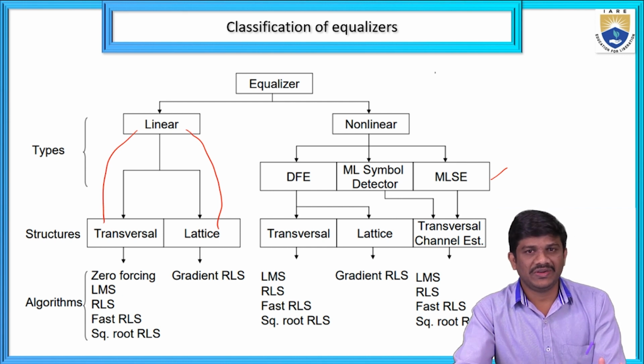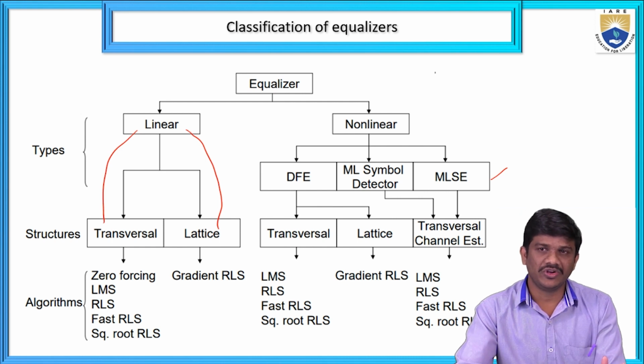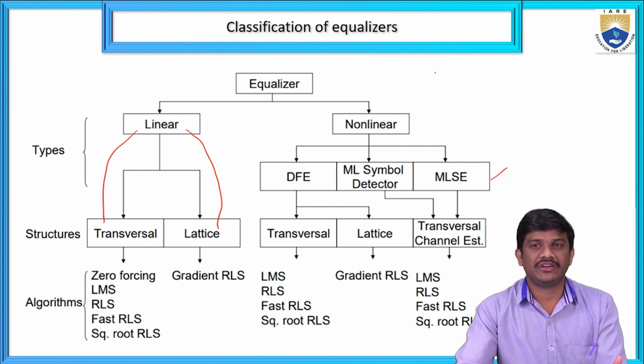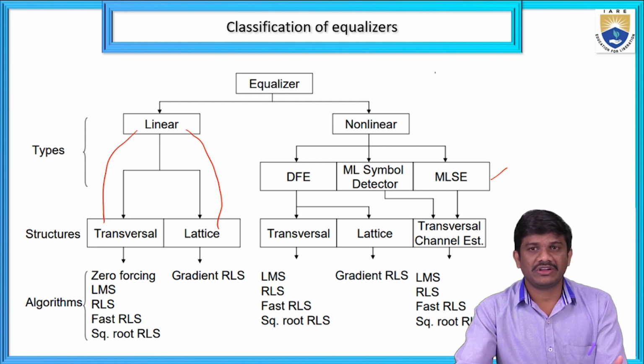Okay, we have the equalizer structures and also the non-linear equalizer structures. Coming to algorithms. For the linear equalizers, we have several different types of algorithms, as well as for the non-linear equalizer. The first one is the zero forcing algorithm, least mean square algorithm, recursive least square algorithm, fast recursive least square algorithm, square root recursive least square algorithm. Okay, coming to lattice, the algorithm is the gradient recursive least square algorithm.